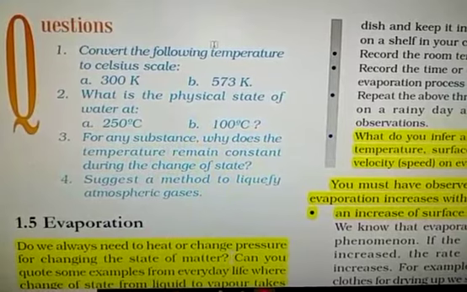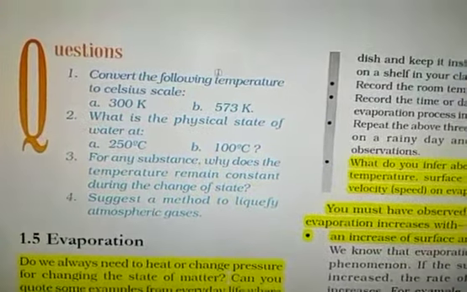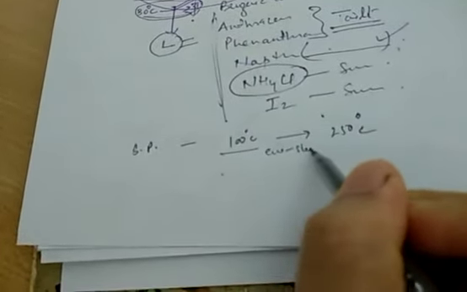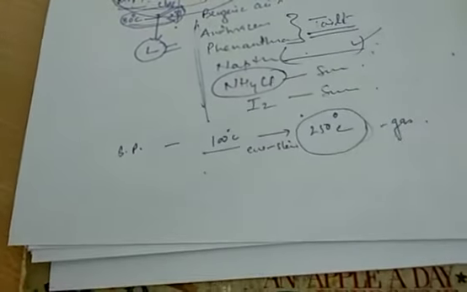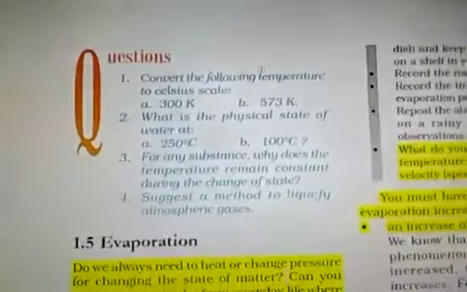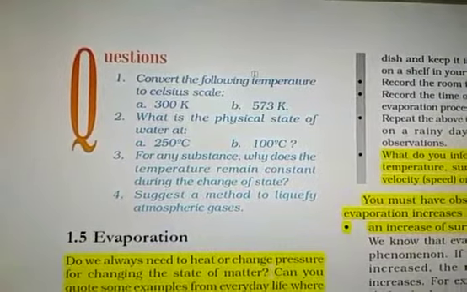What is the physical state of water at 250 degrees Celsius? It's very important. You know very well, the boiling point of water at 1 atmosphere pressure is 100 degrees Celsius. But your temperature is 250 degrees Celsius. It means it evaporates and changes into steam. So only at this stage gas is present, that is, water present in the gaseous state. That is vapor. So only one physical state is possible at 250 degrees Celsius, that is the gaseous state.